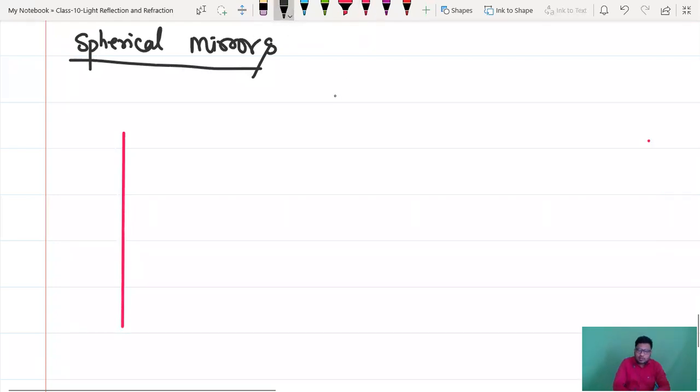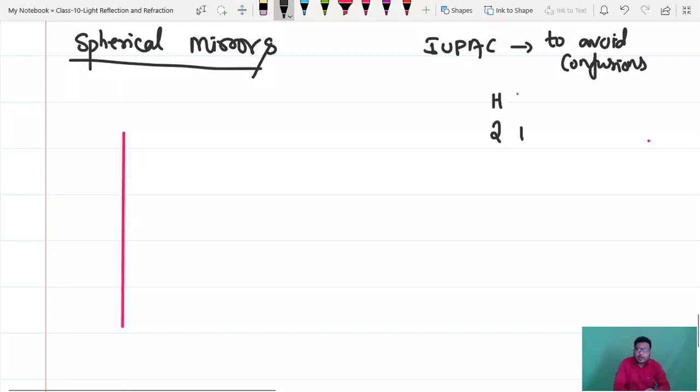But do you remember in chemistry I told you about IUPAC? What is IUPAC? International Union for Pure and Applied Chemistry. Why do we have IUPAC? To avoid confusions. Take the chemical formula of water. Water has two hydrogen atoms and one oxygen atom, and we write H2O. We can write it as OH2 also. Is that wrong? No, not wrong.